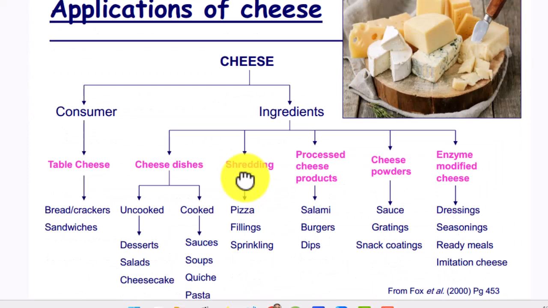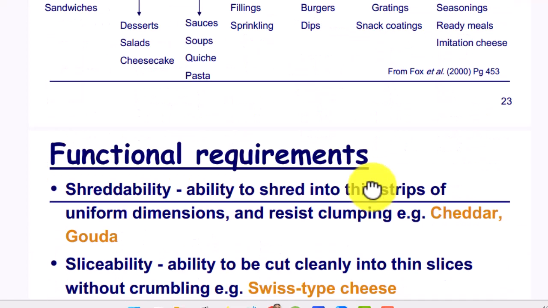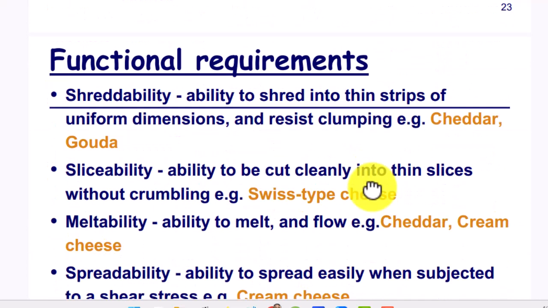Application of cheese: consumer. Cheese ingredient, cheese dishes, shredding. Processed cheese product, cheese powder, enzyme modified cheese. Functional requirements.